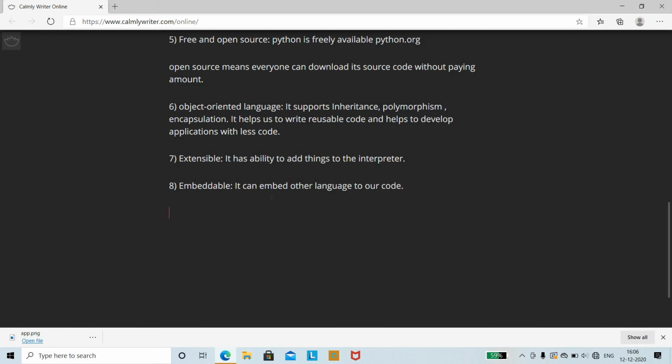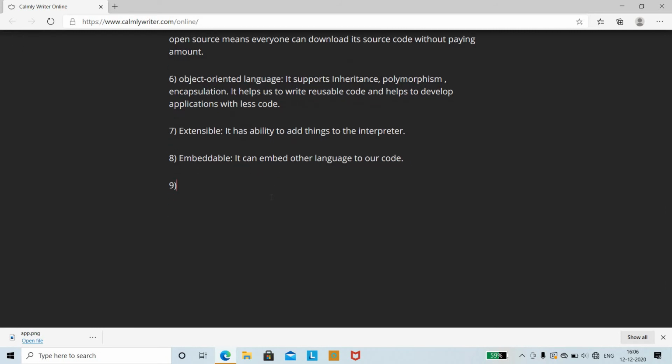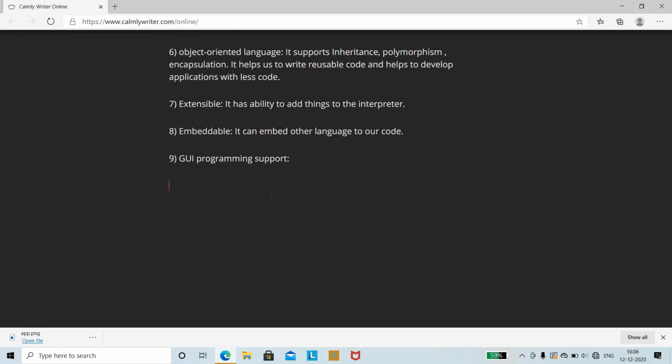Then the next feature is that it supports various GUIs, that is, GUI programming support. This programming language supports various GUI programming that can be used with Python. It is used for developing various desktop applications, and therefore you need to use a GUI to build the desktop applications.